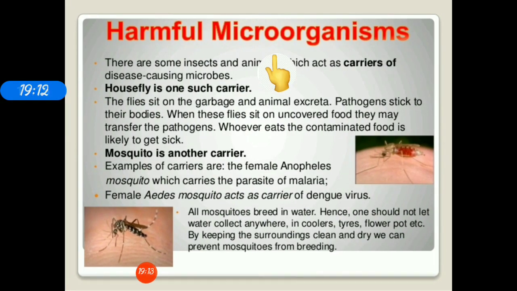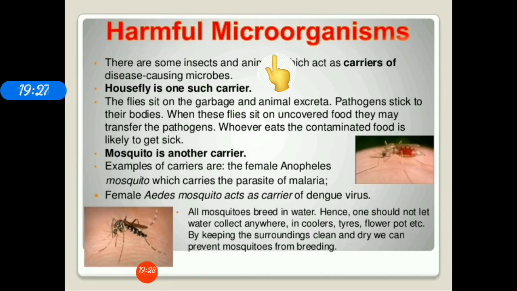Insects spread diseases either through their bite or by transferring pathogens to food articles. The common examples are the housefly and the mosquito. The housefly has sticky feet.